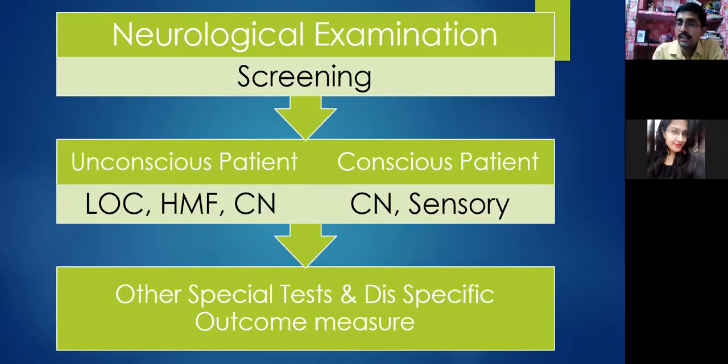The first four have the nucleus in the midbrain, the second four have the nucleus at the pons, and the last four have the nucleus at the medulla oblongata. So this is how we can understand, if these particular cranial nerves are affected, that this particular area is affected. If the third and fourth are affected, it can be the involvement of the midbrain.